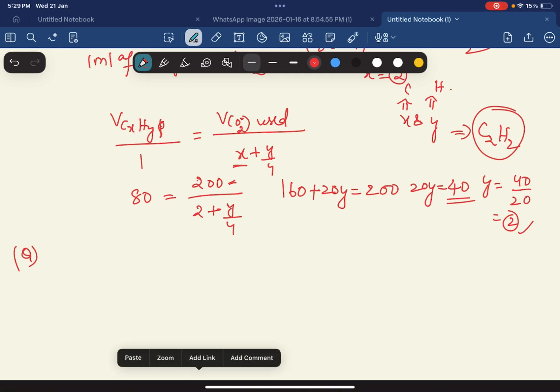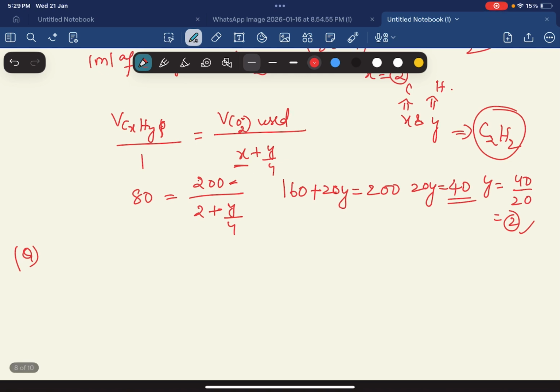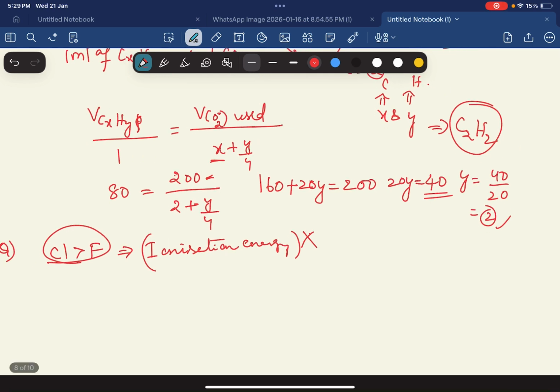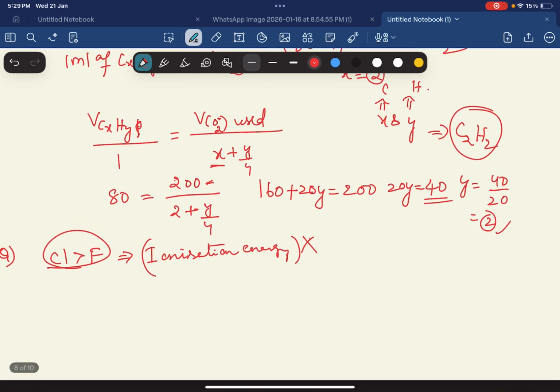So coming to the next one, which of the following is the correct order? They have given 4 statements and are asking which is the correct order of trend. These trends are also given with a lot of shortcuts in your videos. So chlorine greater than fluorine: they have given this as the order of ionization energy. So this is not correct, right? This order is for dipole moment, not for ionization energy, because fluorine has more electronegativity and less size. So fluorine has more ionization energy than chlorine.